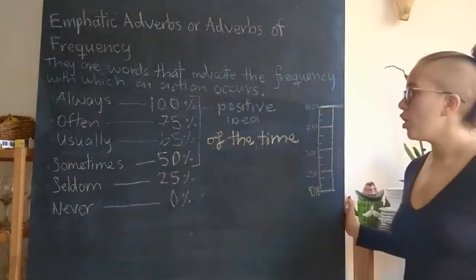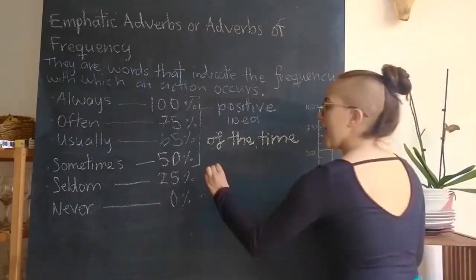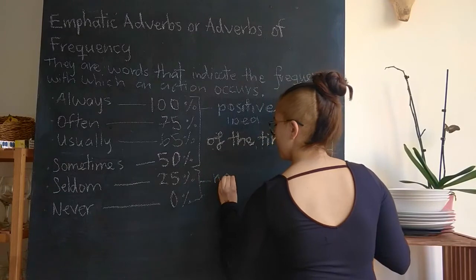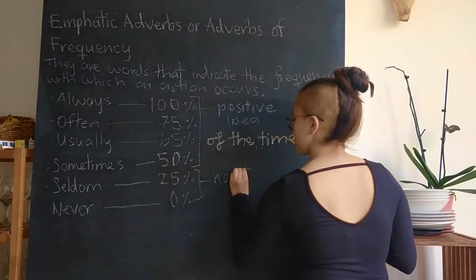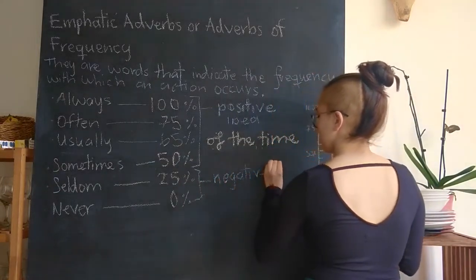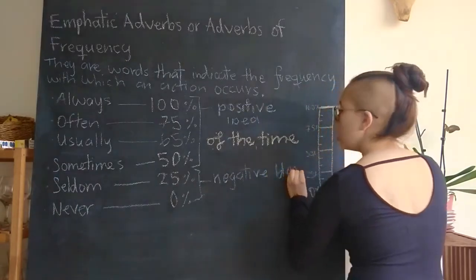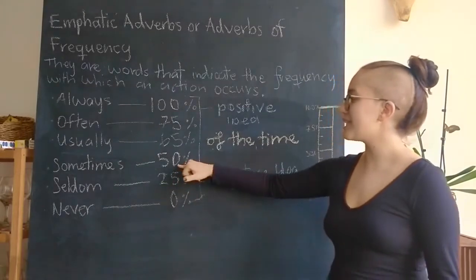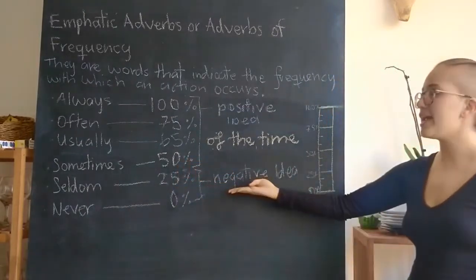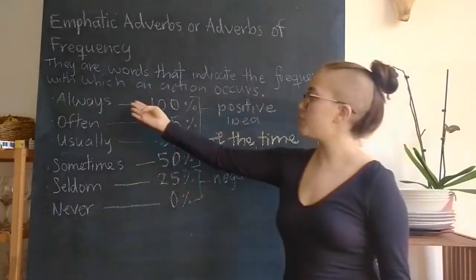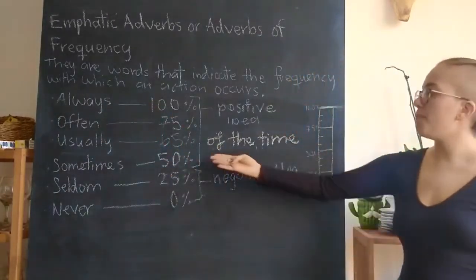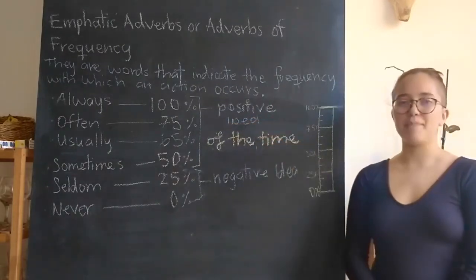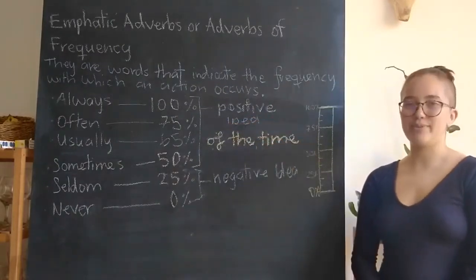Whereas seldom and never express a negative idea. So expressions where the frequency is less than 50% are normally negative, and expressions that are performed 50% or more are normally positive. Okay, now let me give you some examples.